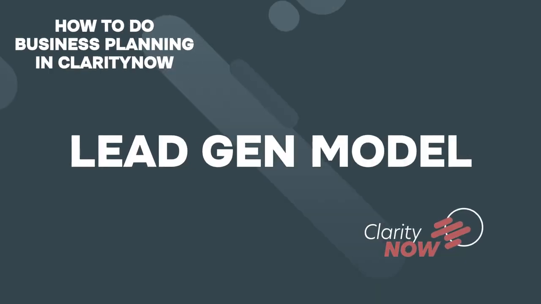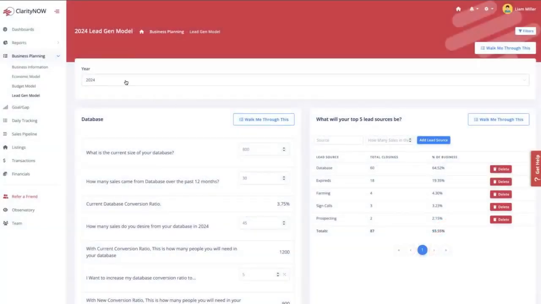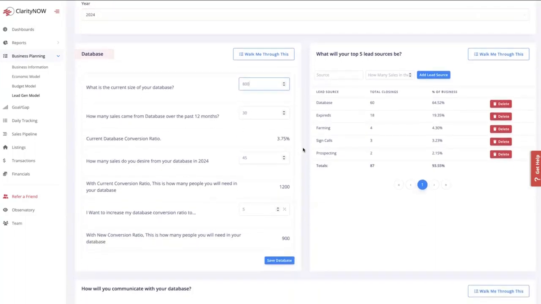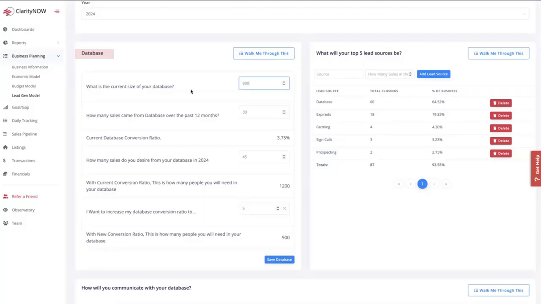All right, we're diving deeper into the business planning here, and I want to do my lead gen model. So note that this says year 2024. This is all going to tie into your economic model, and I'll show you where. The first thing is a simple database calculator. So you're going to type in, what is the current size of your database? I have 800 people in my database.